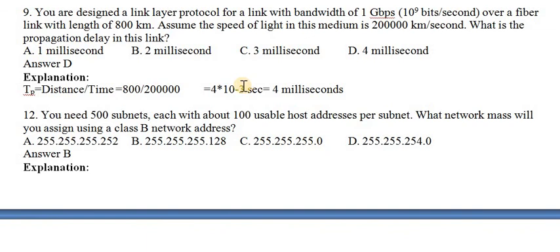Propagation delay is nothing but the distance to be traveled divided by the speed. So 800 kilometers divided by the speed of light, which is 2 lakh. So we will get 4 into 10 power minus 3. If you cancel, that is nothing but 4 milliseconds.